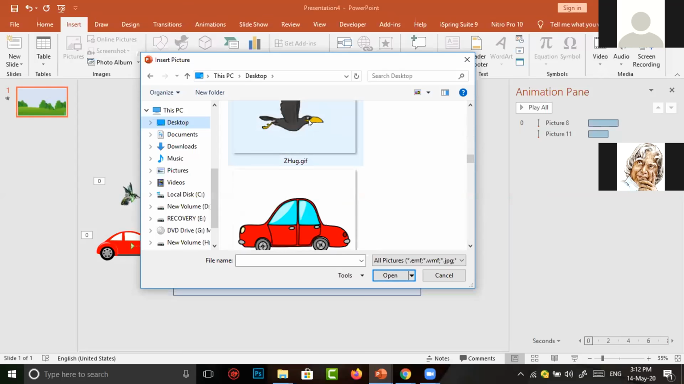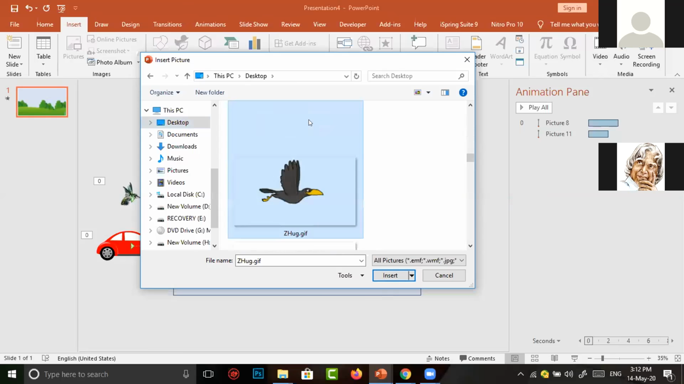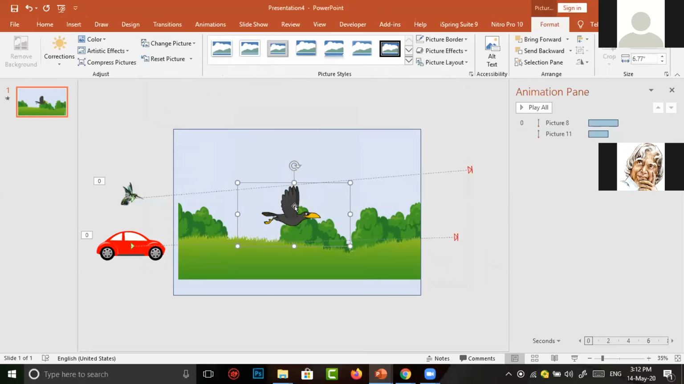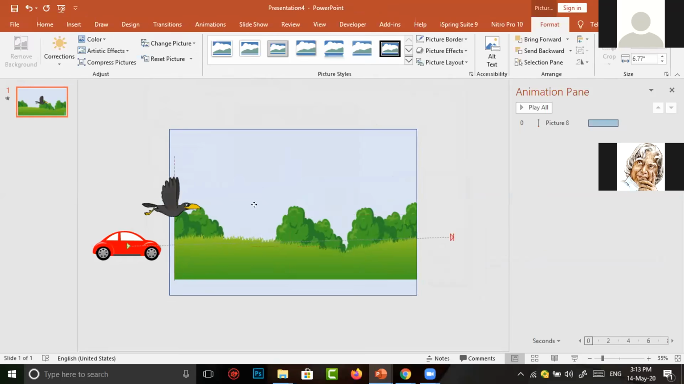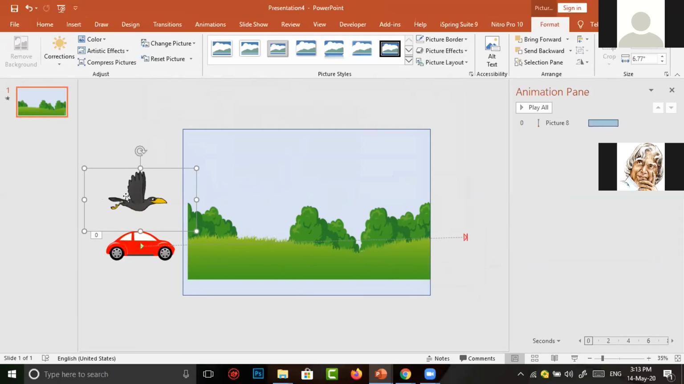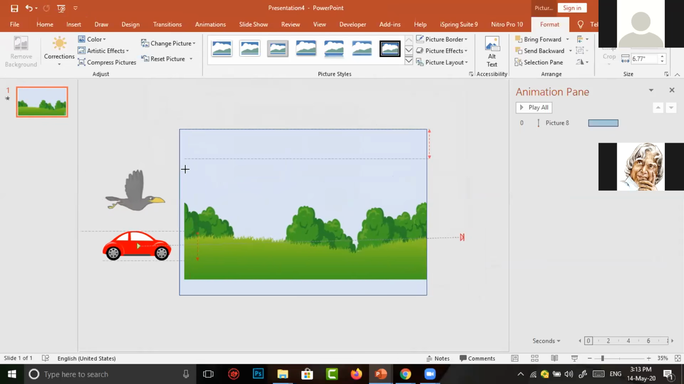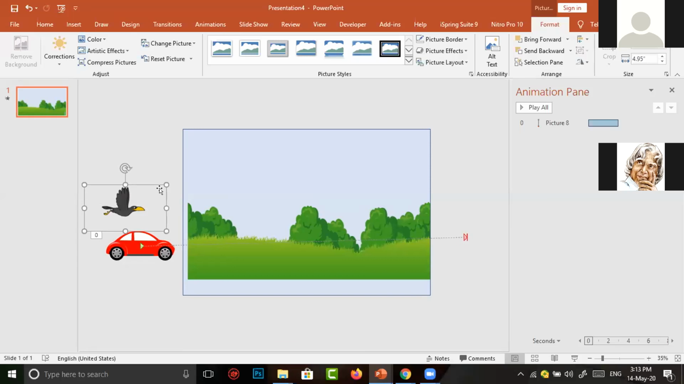This is the image we have downloaded for this scene. I click on it and just tap on the insert button. The bird has come to our scene. Now I am going to the previous bird and simply click on delete. Now I bring the bird to the left of our slide. Then I want to resize the crow into a smaller one. Now again I want to give the same animation in which the crow flies from left to right.